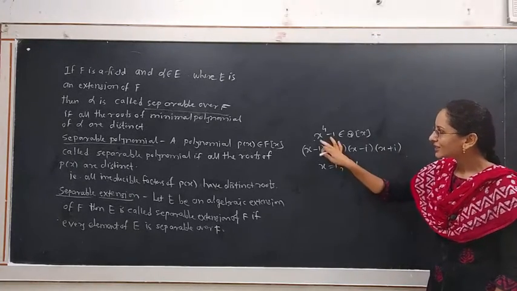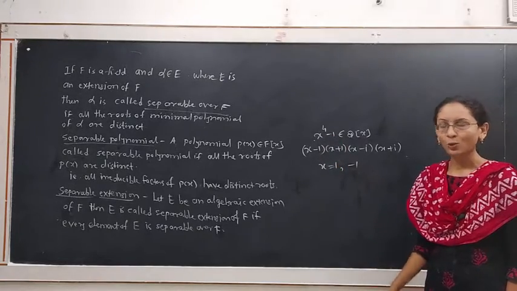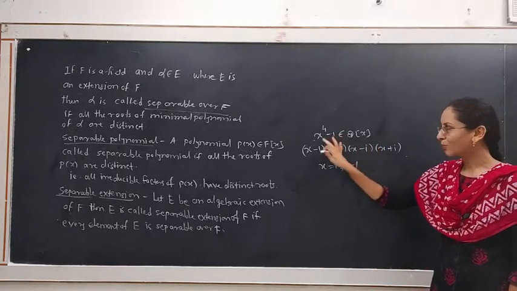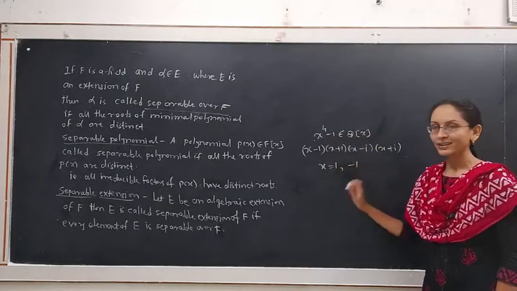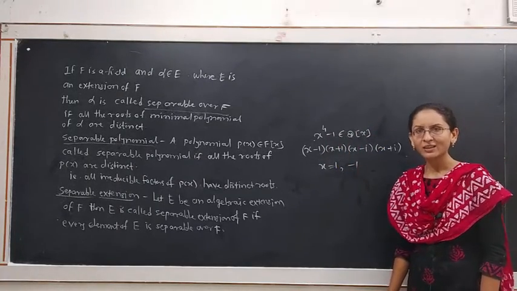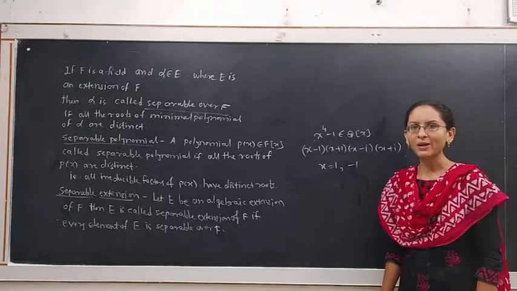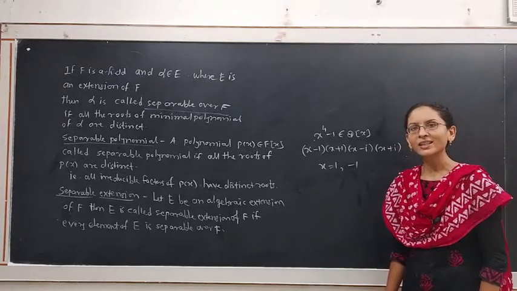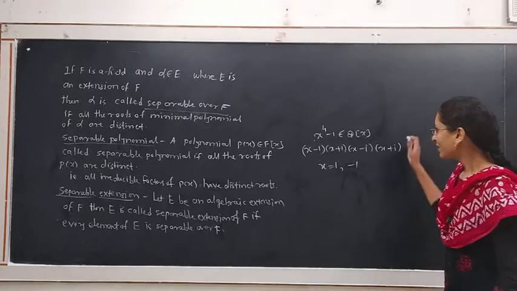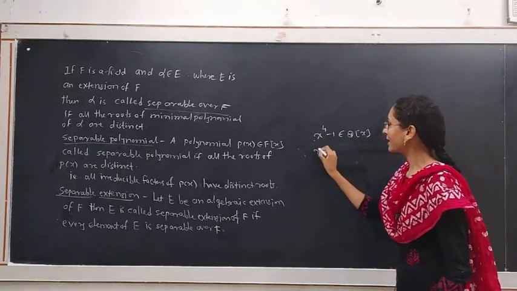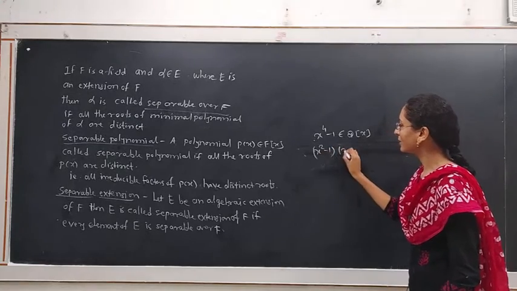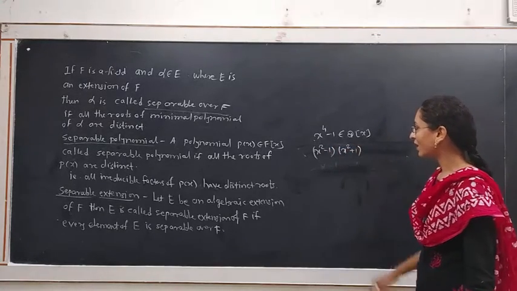But remember, this polynomial has distinct roots because the polynomial has coefficients from the field Q and it has all roots distinct. Then the polynomial is called a separable polynomial. Or see the irreducible factors. Suppose initially we factor this polynomial in this way: x squared minus 1 times x squared plus 1.